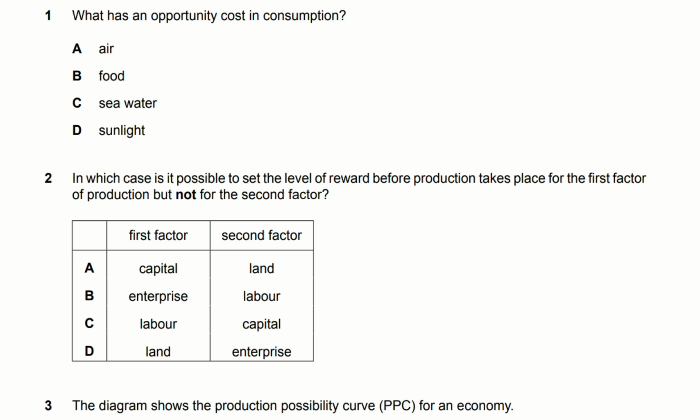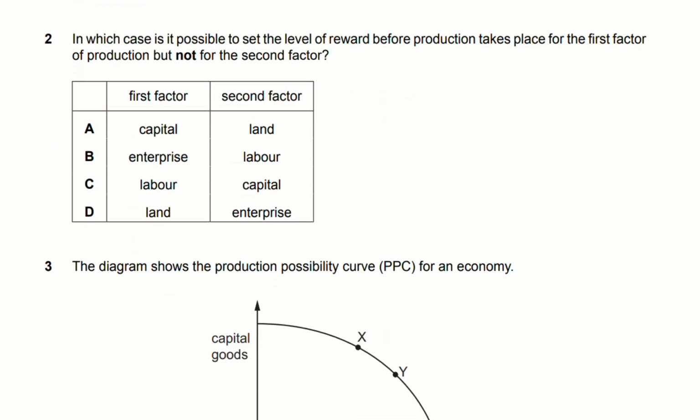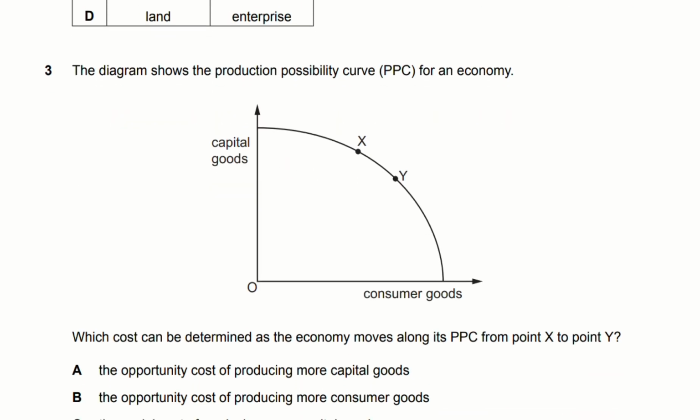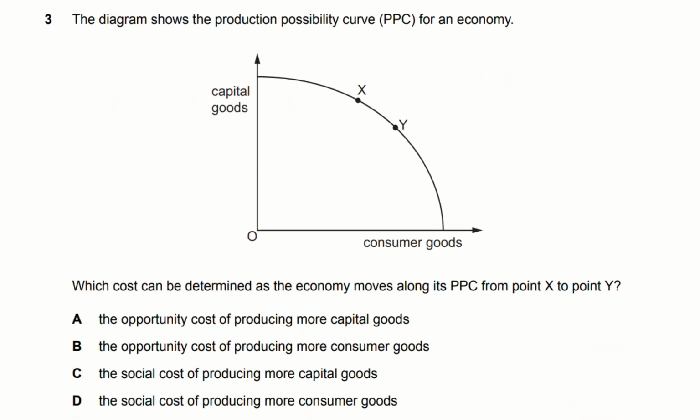Okay, moving on. The diagram shows the production possibility curve or PPC for an economy. Which cost can be determined as the economy moves along its PPC from point X to point Y? Okay, when we're moving from point X to point Y, we see that more consumer goods are being produced and fewer capital goods compared to before. So your answer is B, the opportunity cost of producing more consumer goods.